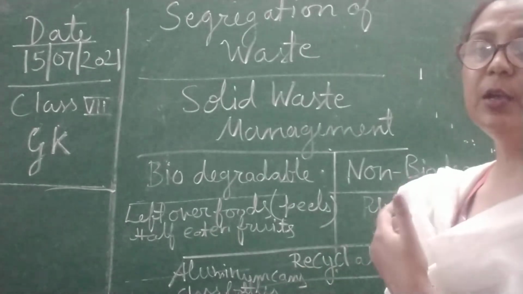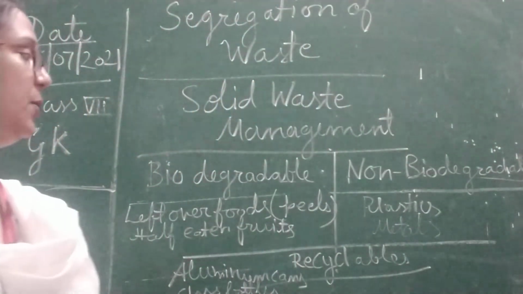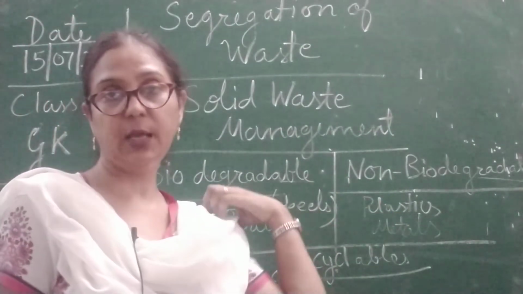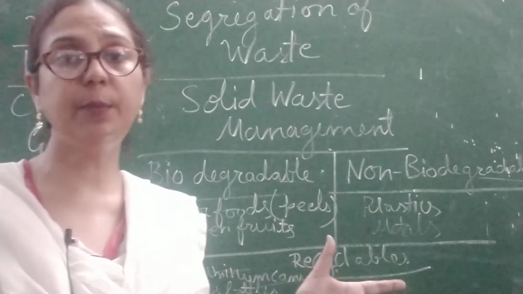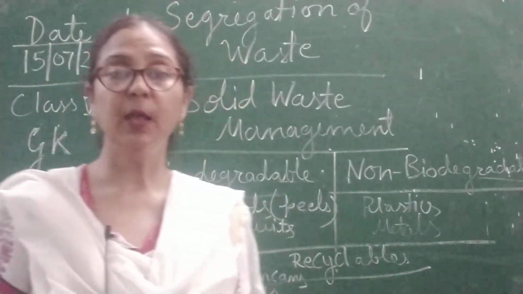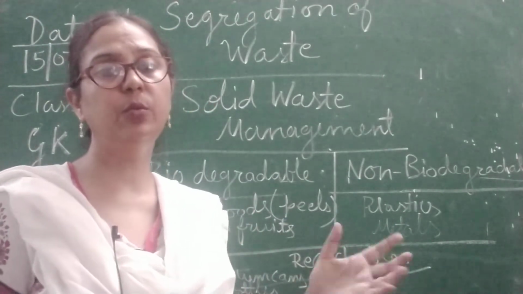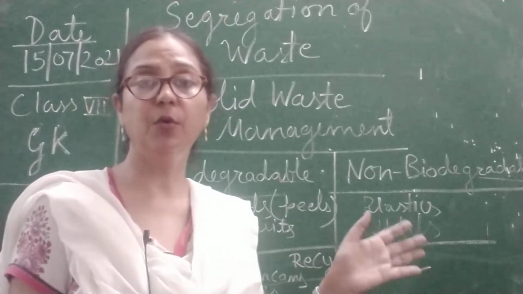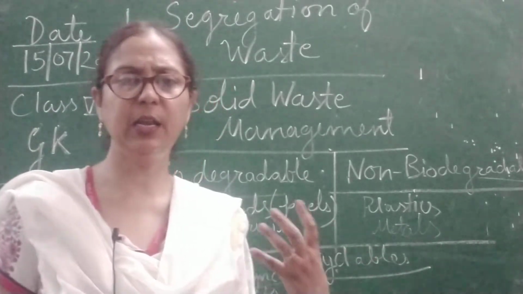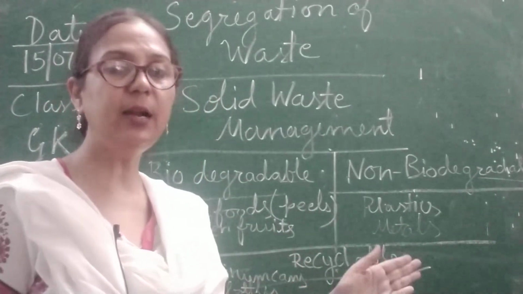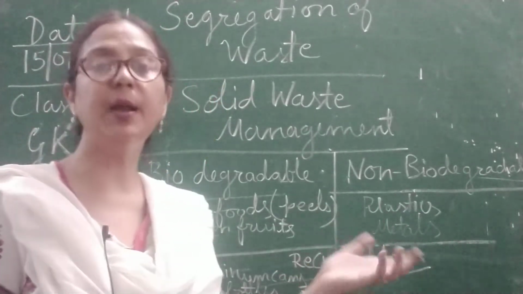Now, non-biodegradable things you have to keep in your next basket, that is plastic, metals, etc. It is not a daily product that you are wasting, but after 1 week or 2 weeks you will get this type of material from your house. If you purchase plastic bottles for any drink, you will get plastic cans and bottles, and metals also.